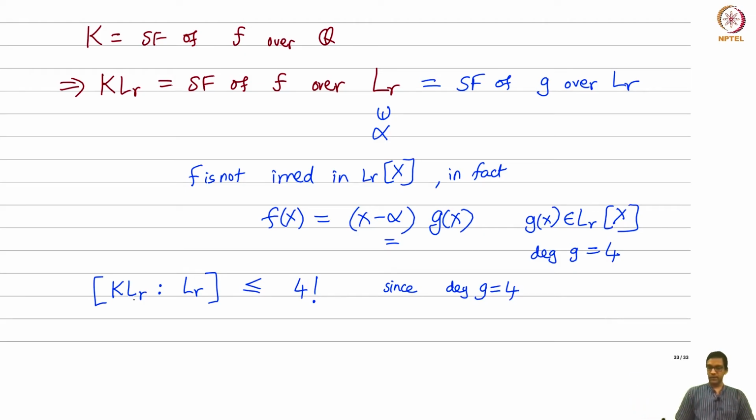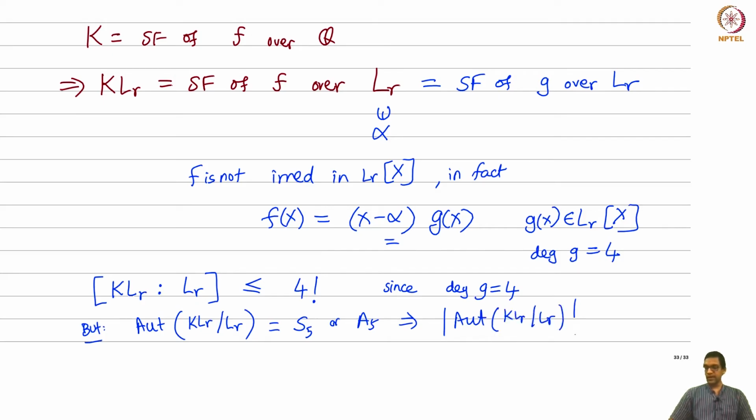Okay, but what do we know? We also know that this is Galois, and the Galois group is either S5 or A5. But now here's the contradiction. The automorphism group of KLR over LR by our iteration argument was either S5 or A5, which implies its cardinality is at least that of A5, right? So the cardinality of the automorphism group is at least 60, which is the cardinality of A5.